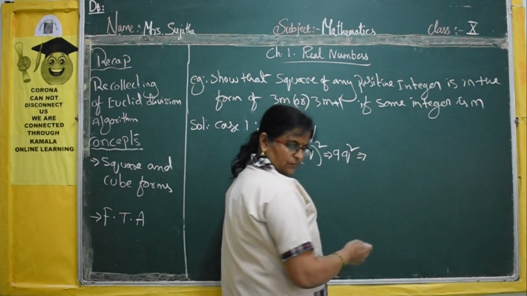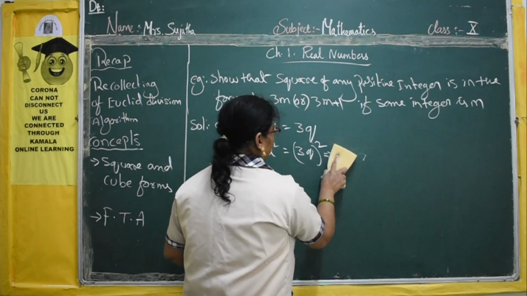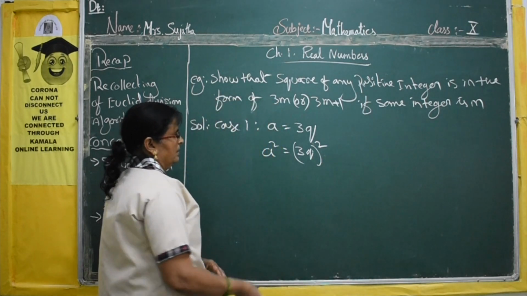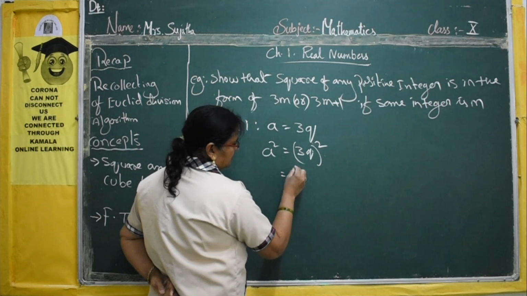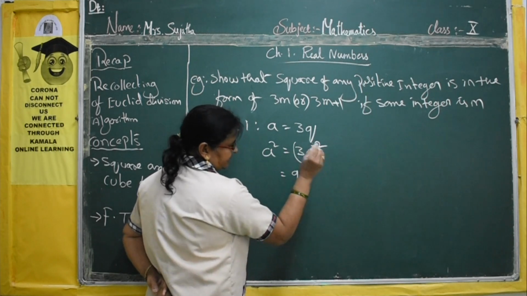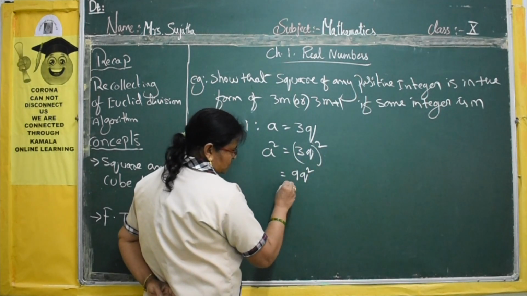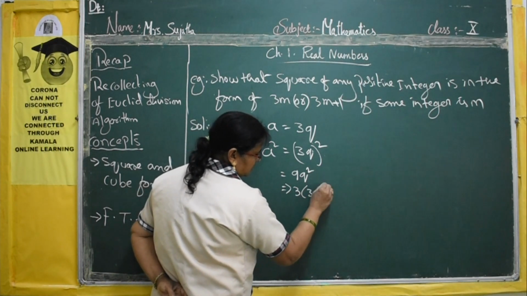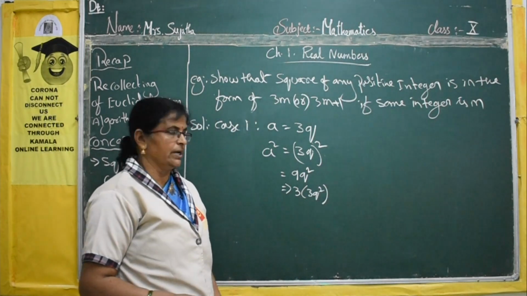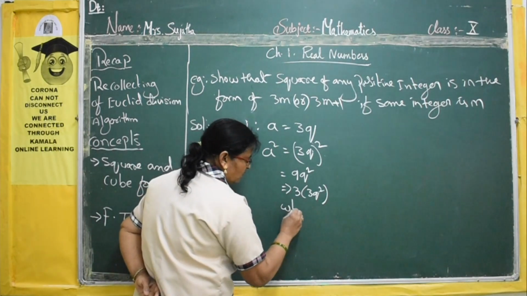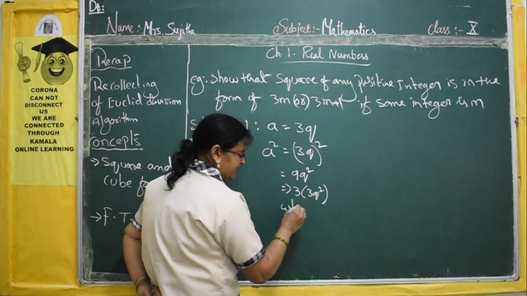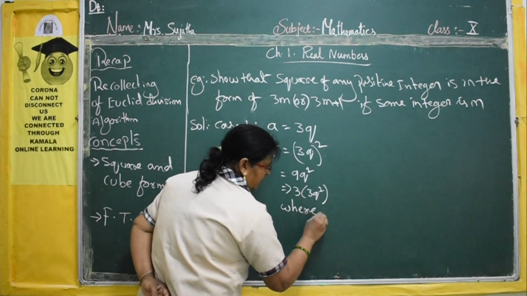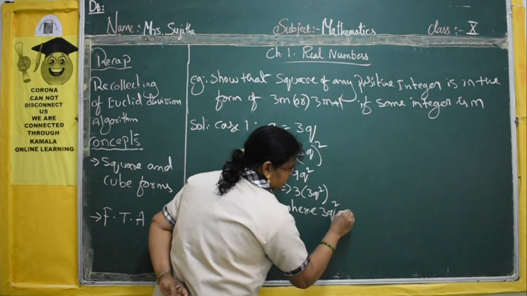You can write it as 3 of 3q square. Why are we writing like that? I will explain. Where 3q square is equal to m.